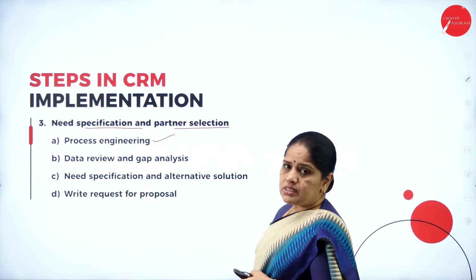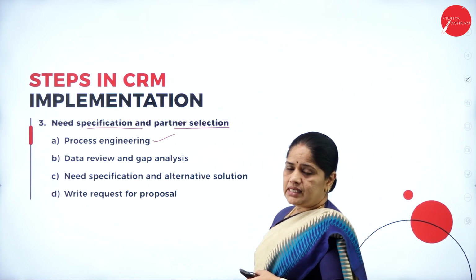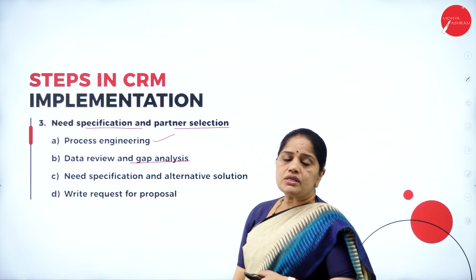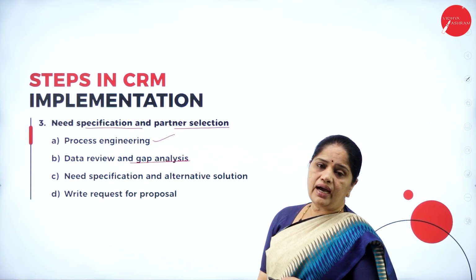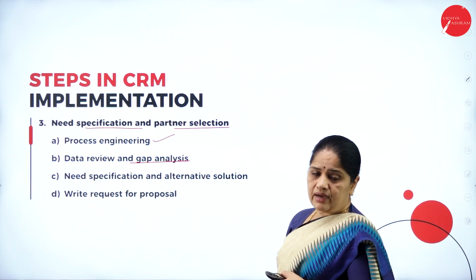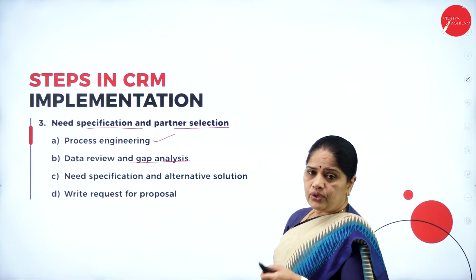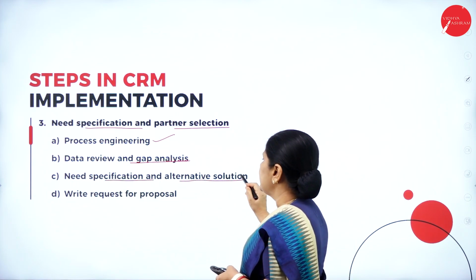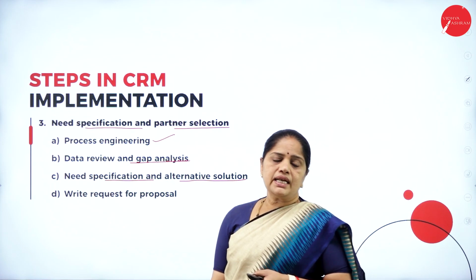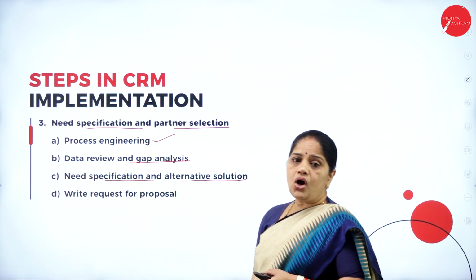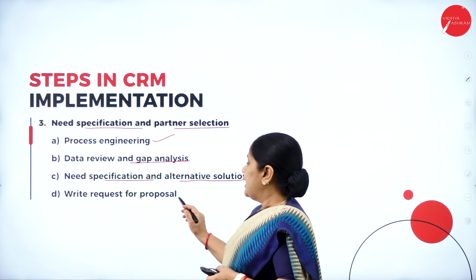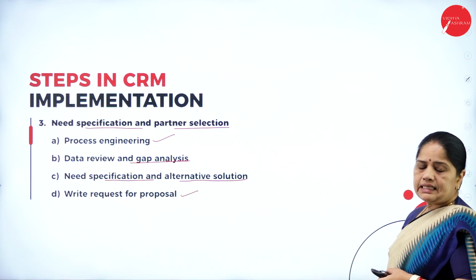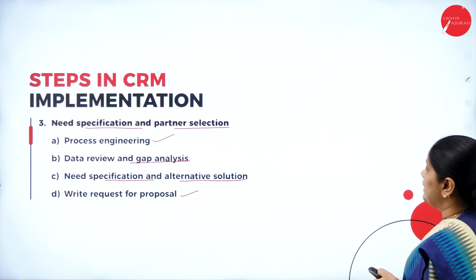So what is the process through which you will be having the CRM plan? Data review and gap analysis. So what is the CRM data you have and what are the gaps in data? Why are there gaps in data? You have an analysis of that. Need specification and alternative solution. So what is the need you have now and what is the alternative solution you have? And write request for proposal. So this will be the third step in the CRM implementation.